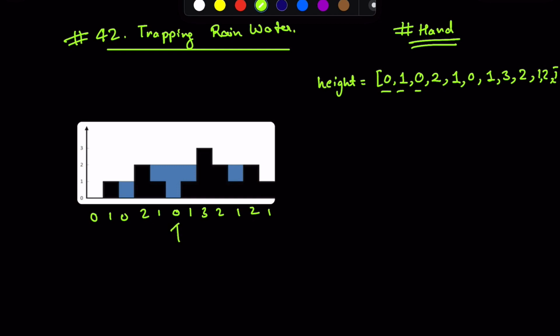So let's say you are standing at this point at 0. For this point, for this width, how much volume of water can be stored? It will be this into this, that is breadth into height. Now, we know that the width of this column is 1. But how do we know this length?